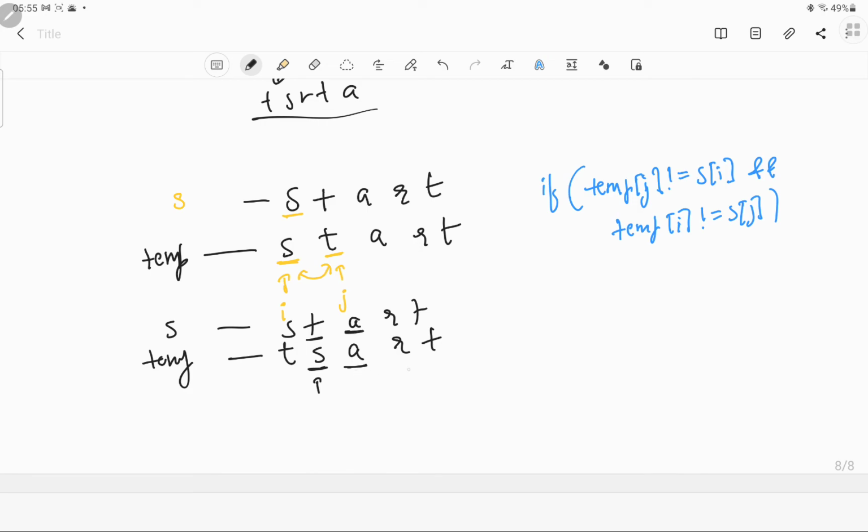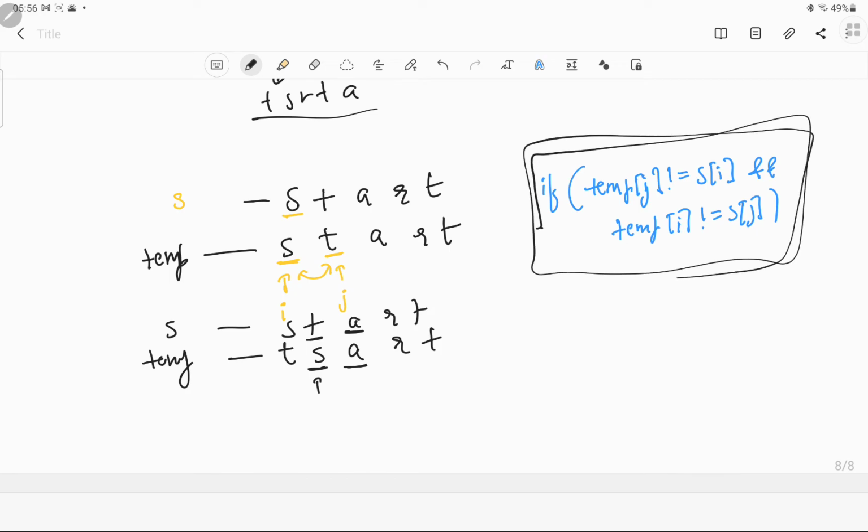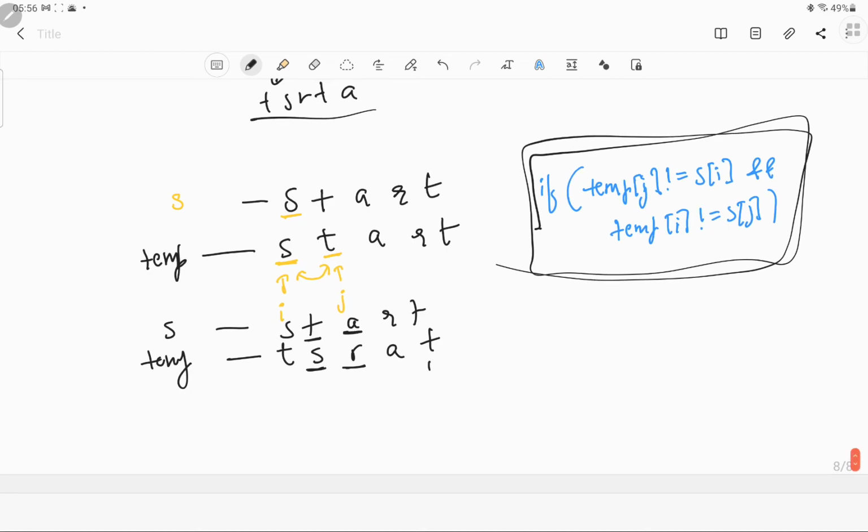Now we will just try to find another character with this formula only. So we can simply swap these, right? We get R here, A here, and now we reach the last T. Now since we can't go ahead, we can start from here again, and using the same formula we can do the swapping.